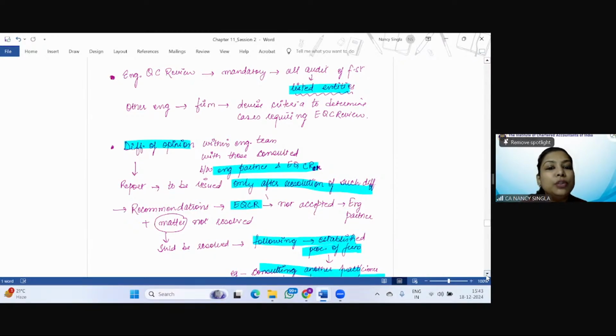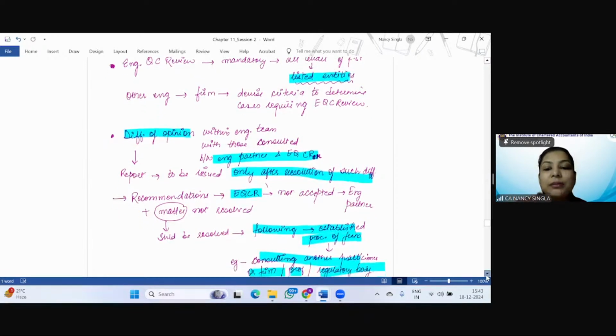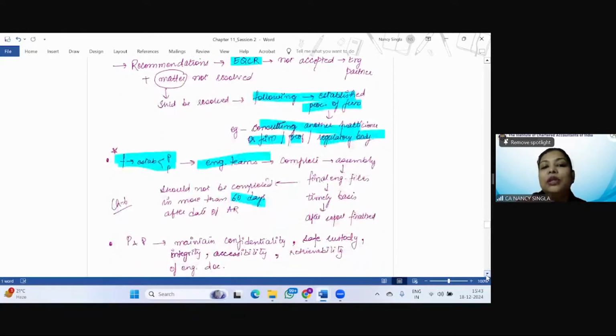The report should be issued only after the resolution of the matter. Now, if any recommendation of the engagement quality control reviewer is not accepted by the engagement partner and the matter is still unresolved, it should be resolved following the established procedures of the firm. So what can that be? Consulting another practitioner or firm, professional or regulatory body, right?